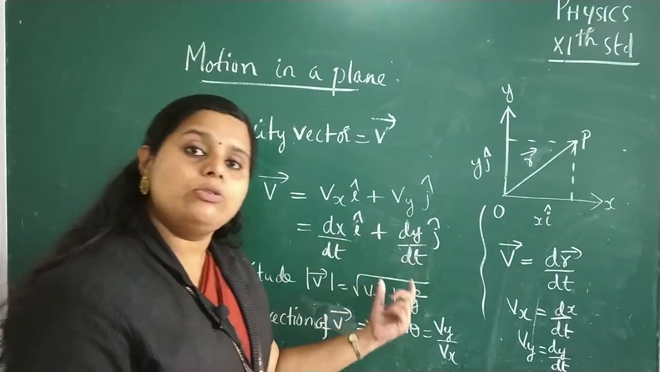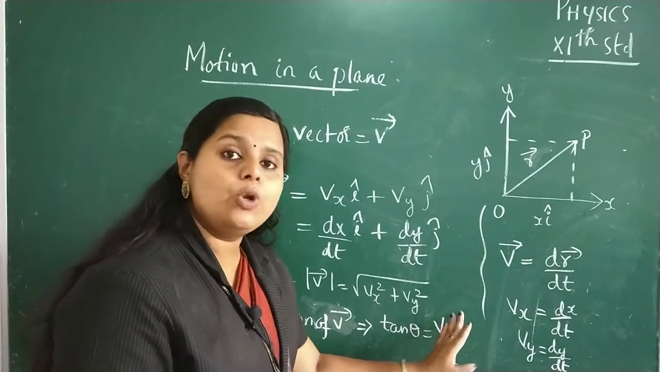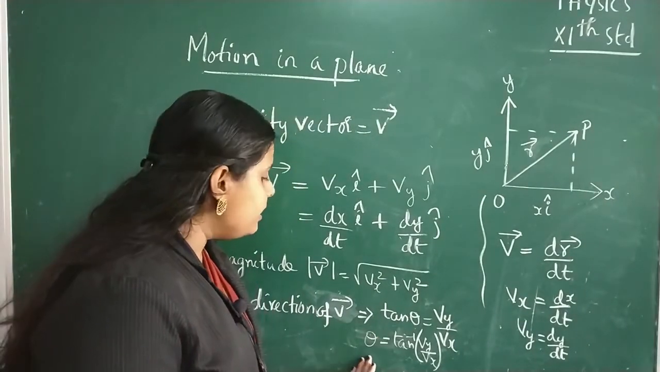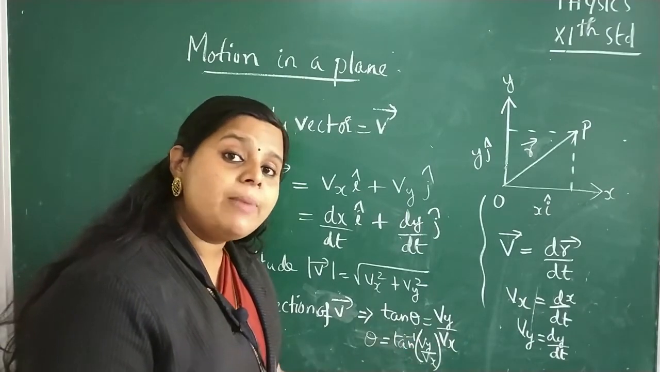So the magnitude of the velocity vector can be written like this, and the direction is given by tan theta equal to vy by vx. Actually, the direction is given by theta, so we can write theta is equal to tan inverse vy by vx.